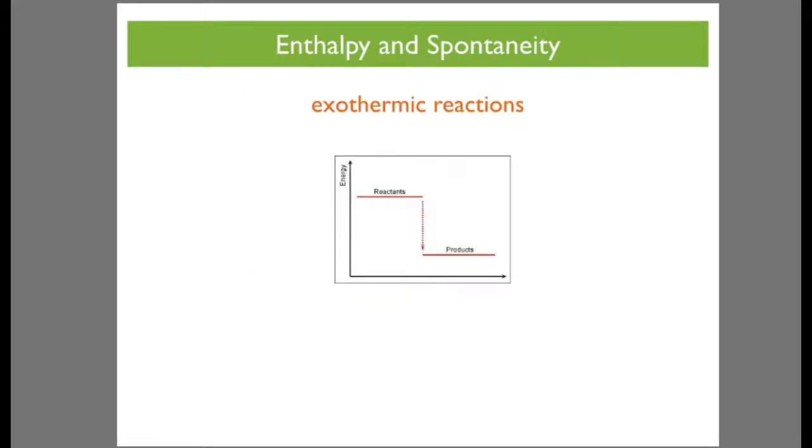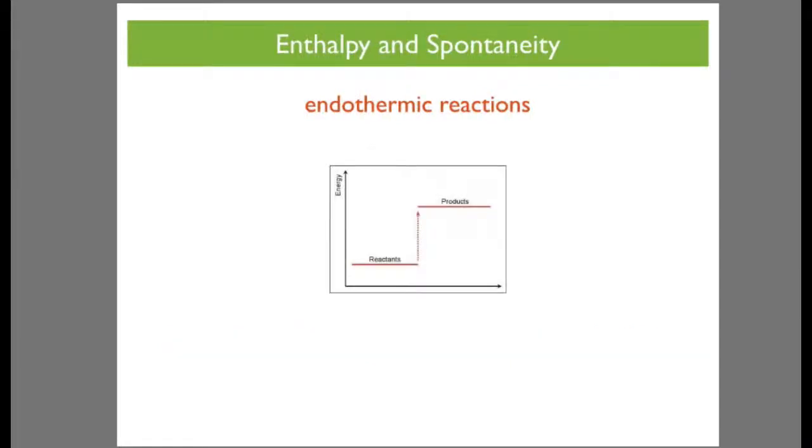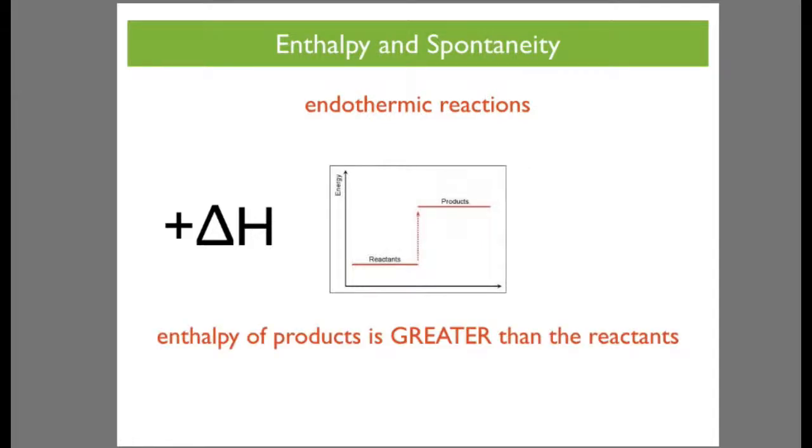Exothermic reactions, as we know, have a negative change in enthalpy. The reactants have a greater enthalpy than the products, so the enthalpy of products is lower than the reactants. Endothermic reactions have a positive enthalpy change, and the enthalpy of products is greater than the reactants.